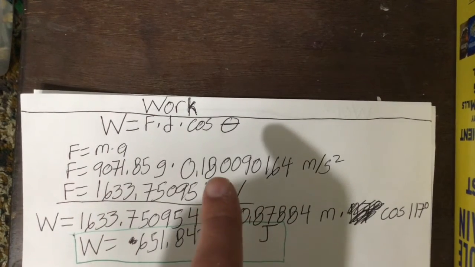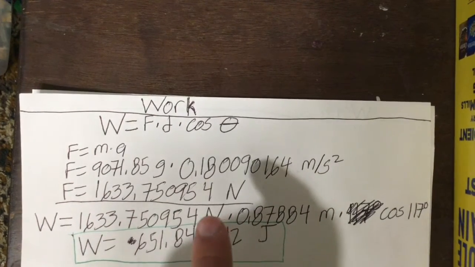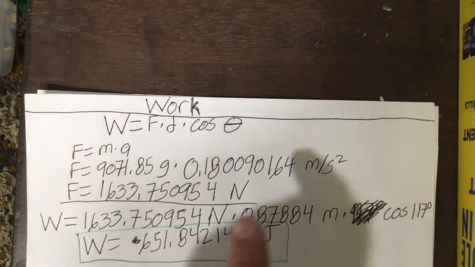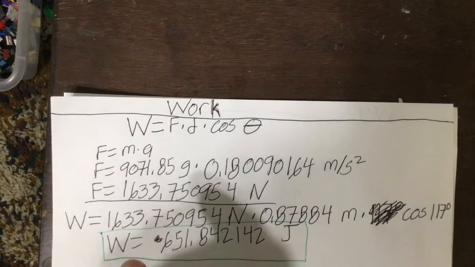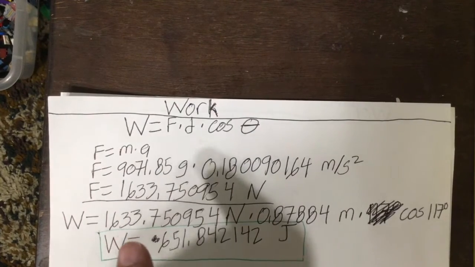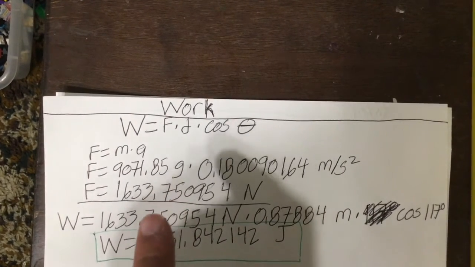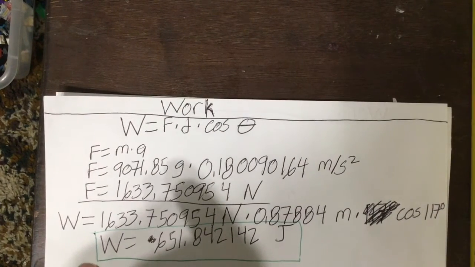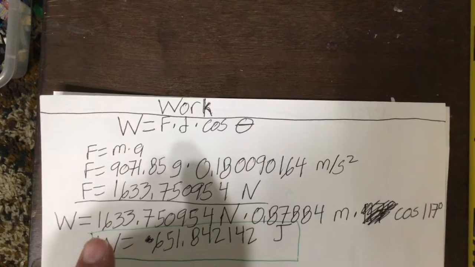And the acceleration of when it was being pushed was 0.180090164 meters per second squared. That would make the force 1633.75094 newtons.